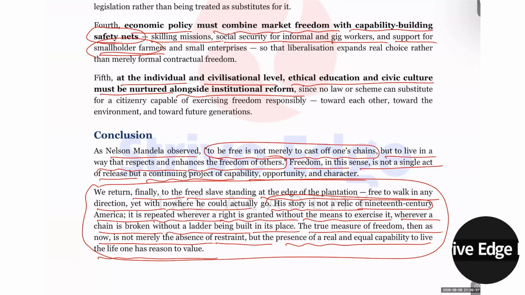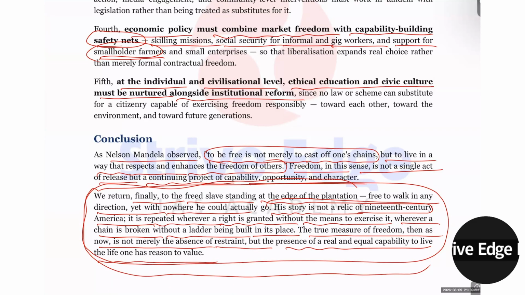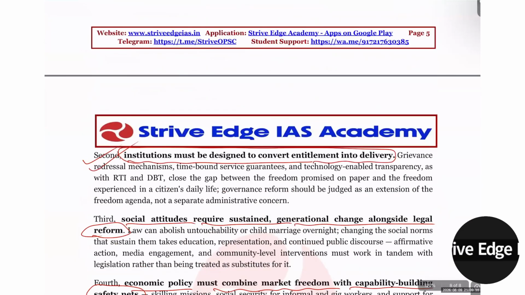So look, I have written it in a good way, and at the end I am referring to the anecdote. That is the way you can write your answer. And keep your answer very simple. Don't use so many difficult words which are hard for anyone to understand. Okay, so this is all about this essay. If you have any doubt, please go ahead and ask me.